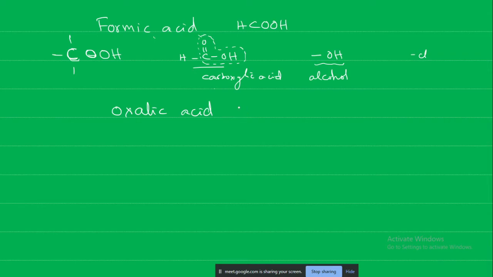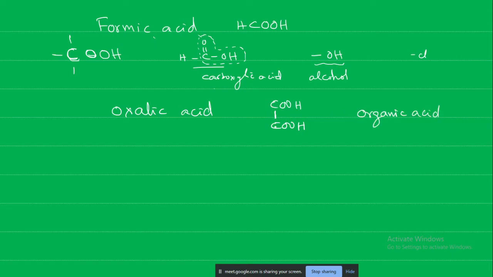Most of these underground roots have oxalic acid. They form crystals. Oxalic acid is nothing but 2 times COOH. That means the COOH carboxylic acid group is linked with this carbon, and with this one. This is also another, what kind of acid? Organic acid.